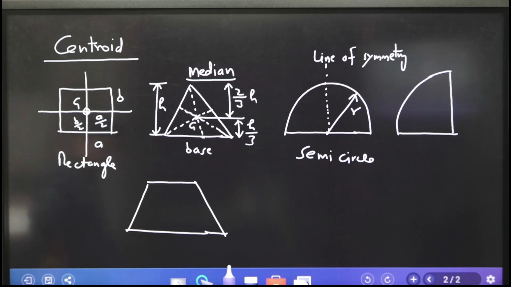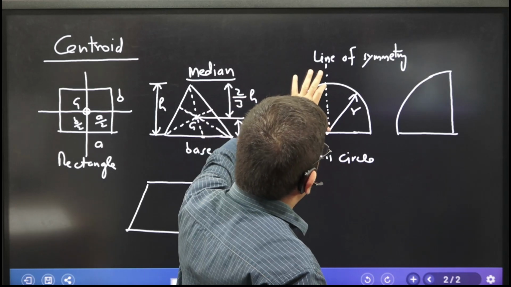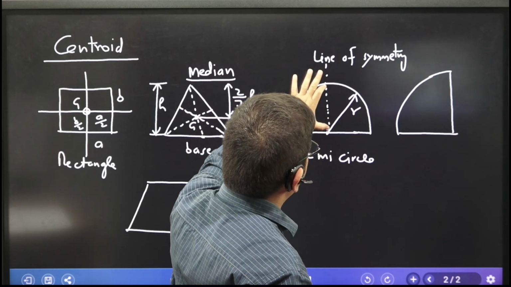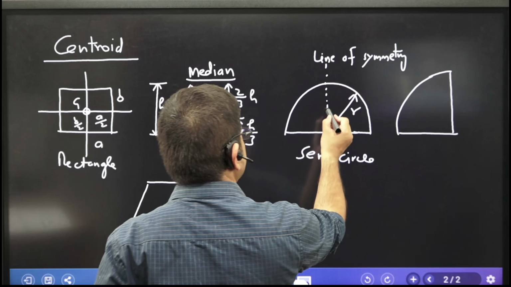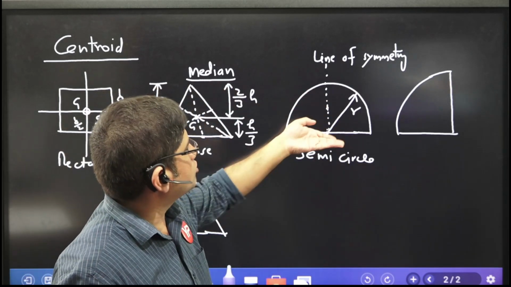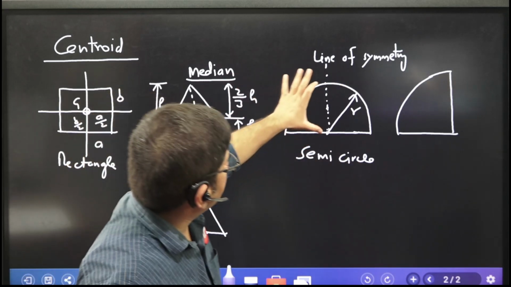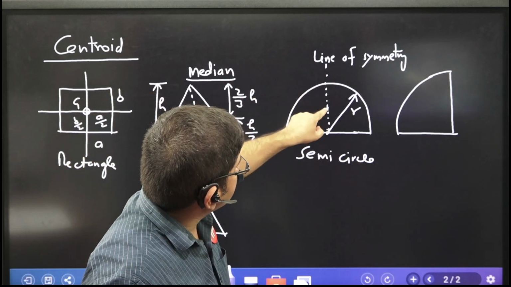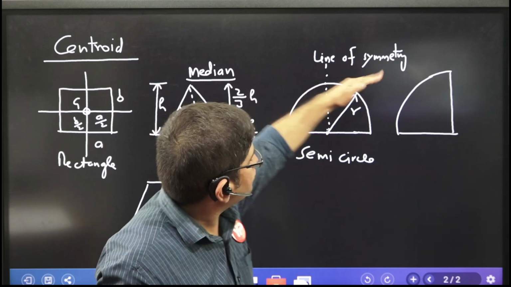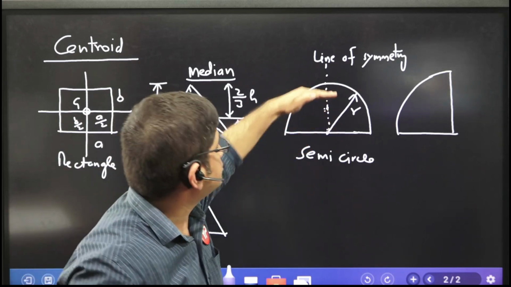Okay, now let me ask you, if this entire height is y, then this is y by 2. Tell me which side will the centroid be, towards the base or towards the top? Listen to my question carefully. If this is y and this is y by 2, in case of a rectangle, I understand this will be y by 2. But more area is towards the base.